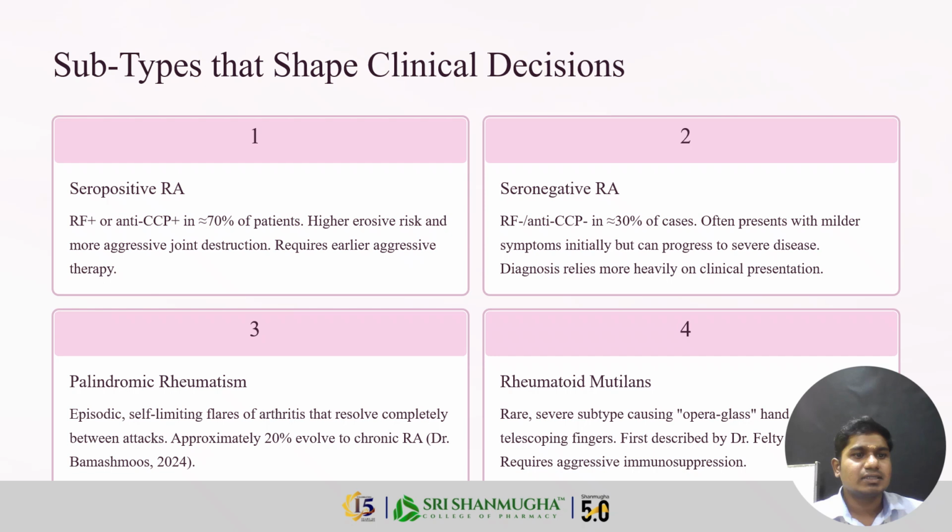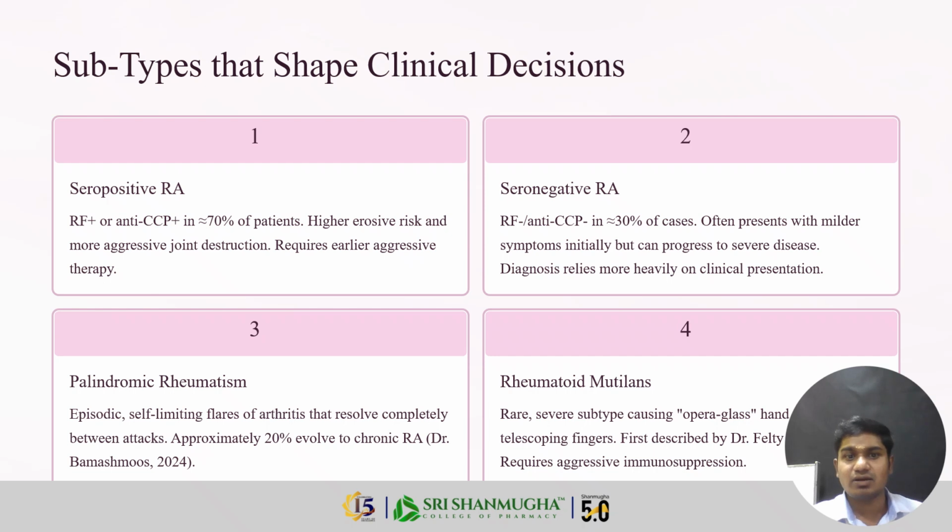First one is seropositive rheumatoid arthritis. Rheumatoid factor or anti-CCP positive in 70% of patients, with higher erosive risk and more aggressive joint destruction. Destruction and damage require early aggressive therapy.